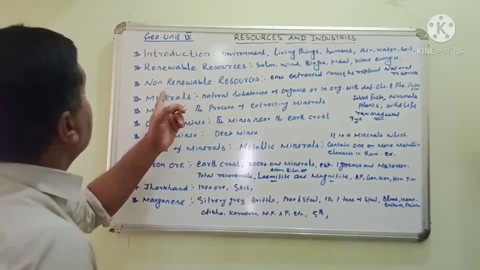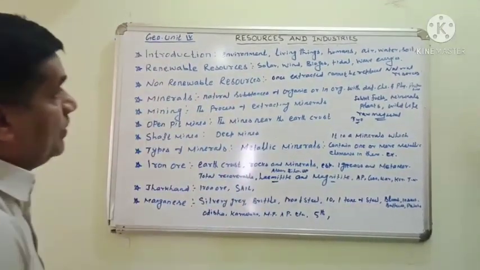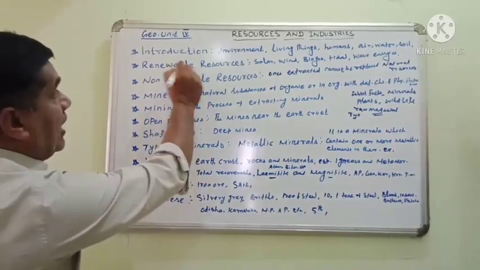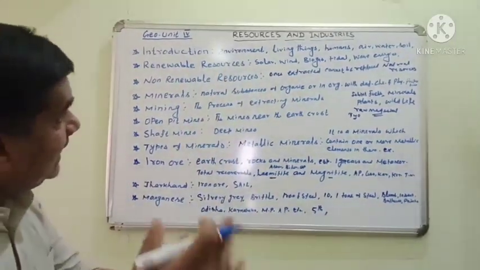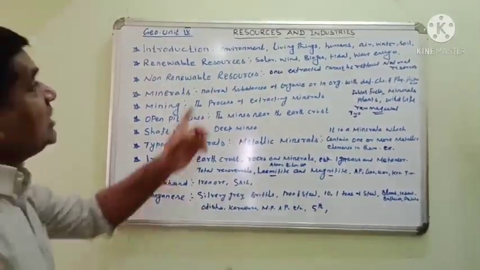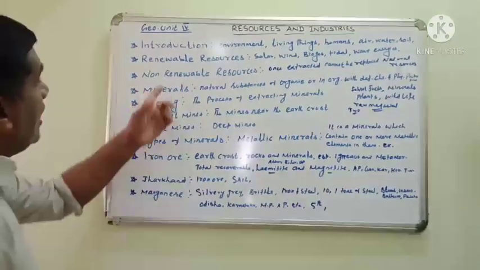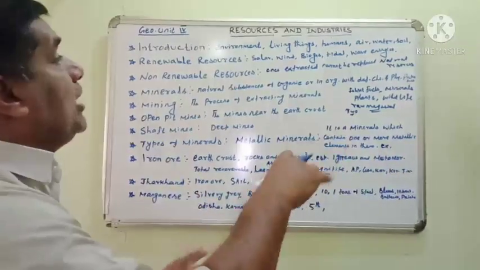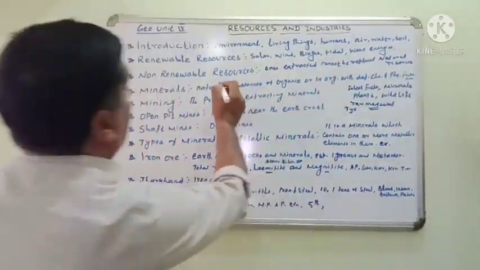That is known as non-renewable resources. Renewable resources we can get again and again after utilization. Non-renewable resources once extracted cannot be replaced after utilization.